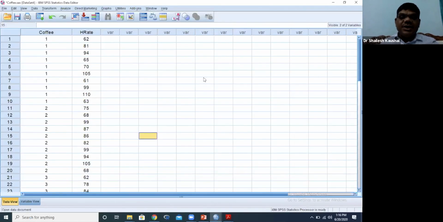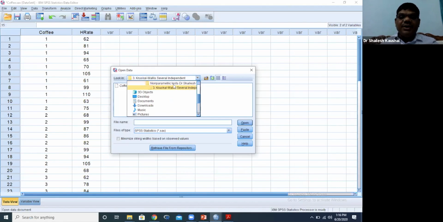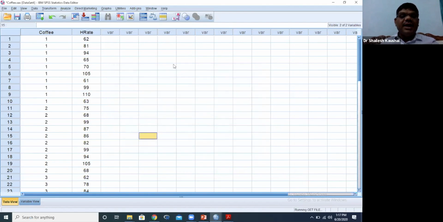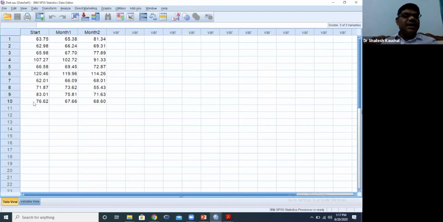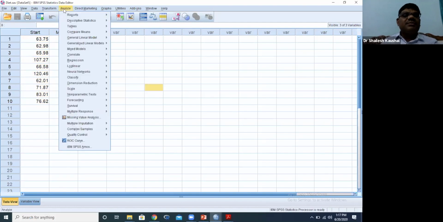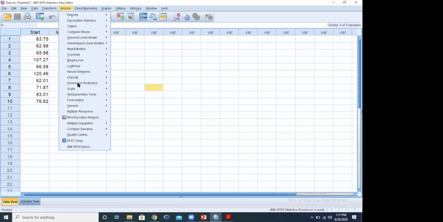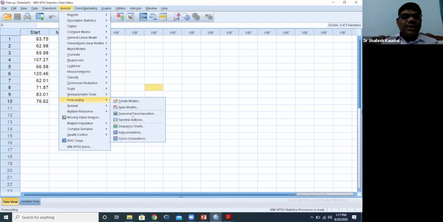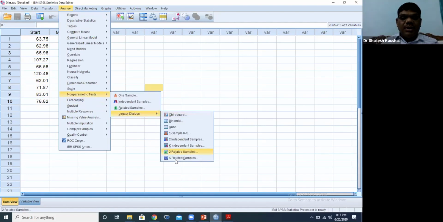The case study of this one: non-parametric, Friedman ANOVA, and then diet. These are the results. Baseline weight of 10 participants, after 1 month weight increased, and after 2 months. Now we will use Friedman ANOVA, K related samples, meaning more than 2 samples.